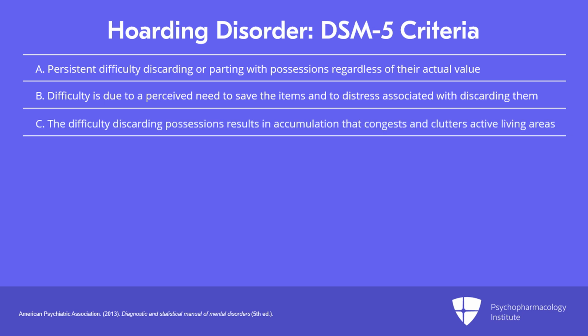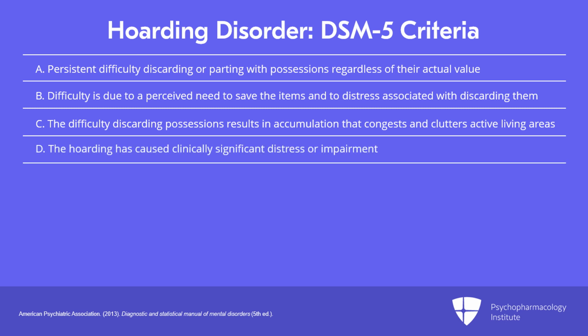The difficulty discarding possessions results in the accumulation of possessions that congest and clutter active living areas and substantially compromise their intended use. If living areas are uncluttered, it's only because of the interventions of third parties. So in other words, to meet the criteria for hoarding, it has to be so bad that you cannot use the living areas for what they were originally intended for. The hoarding, of course, has to cause clinically significant distress or impairment in social, occupational, or other important areas of functioning. And this includes maintaining a safe environment.